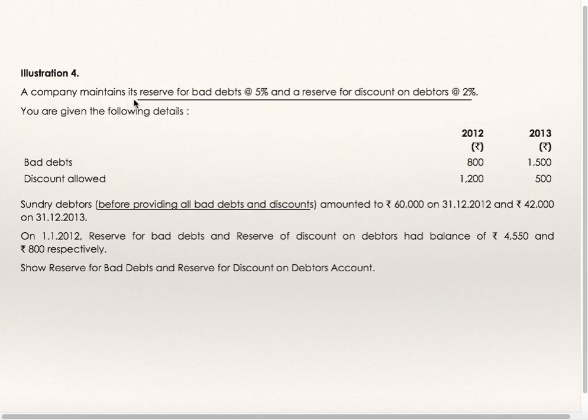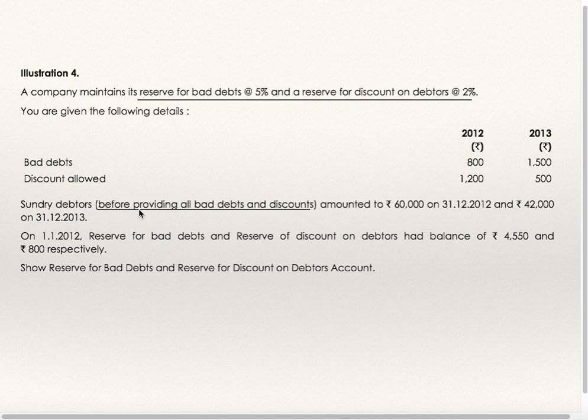Illustration 4. A company maintains its reserve for bad debts at 5% and reserve for discount on debtors at 2%. This is very important. RDD is 5% and discount on debtors is 2%. For 2012 and 2013, bad debts are 800 and 1500, discount allowed 1200 and 500.